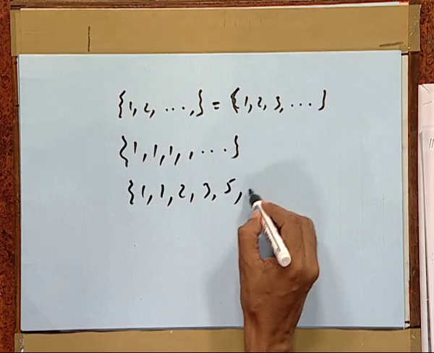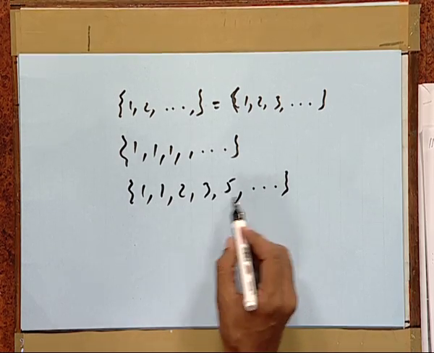Also we can have a sequence like this, where the first two terms repeat. So, in a sequence the elements need not be distinct, whereas in a set the elements must be distinct. Also, elements of a set may not have an order, whereas in a sequence the elements have a specific order. In what follows, we are more inclined towards sequences of special types.